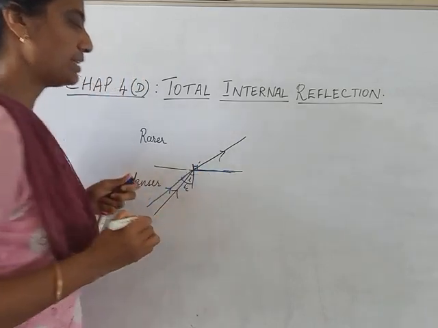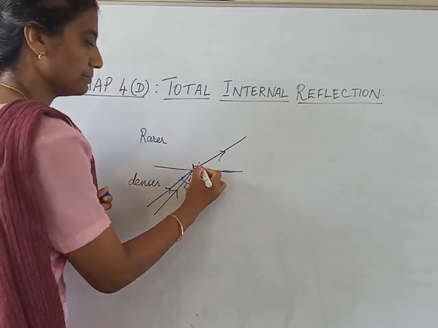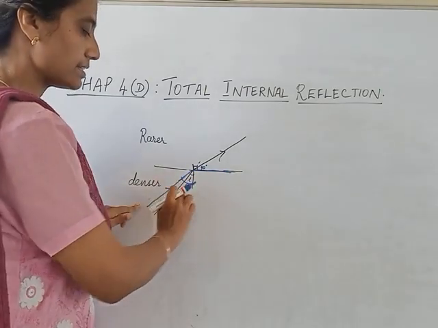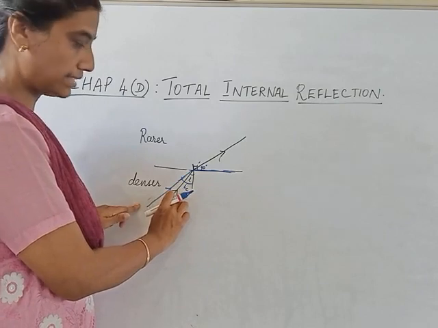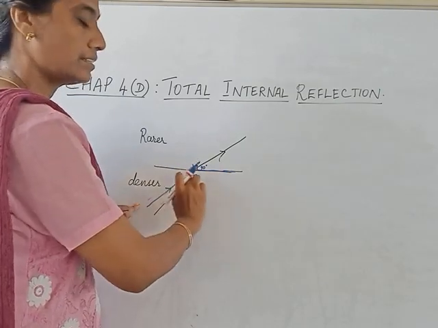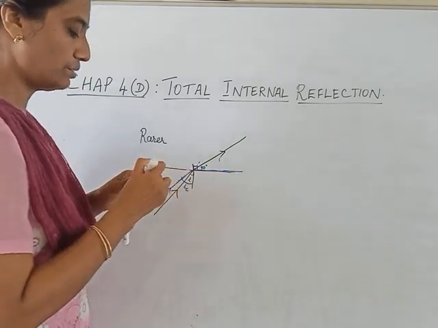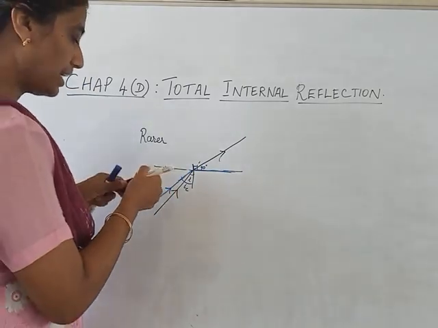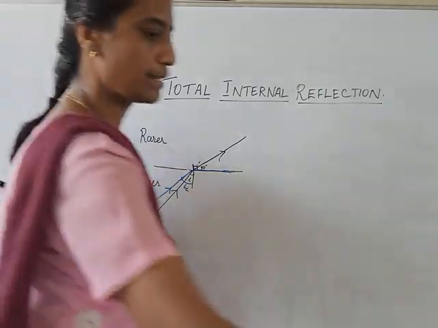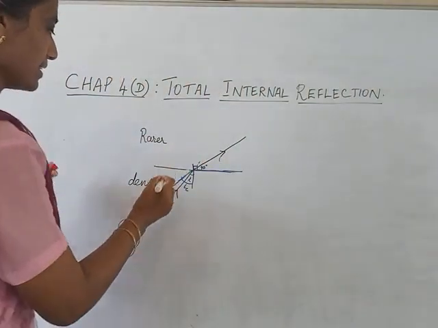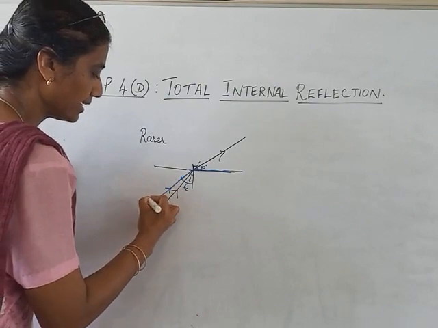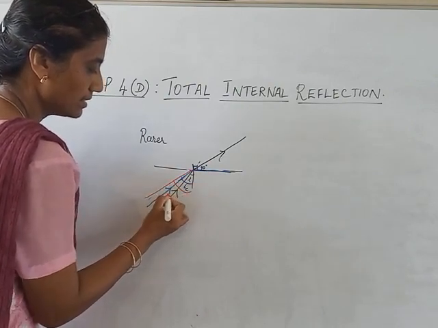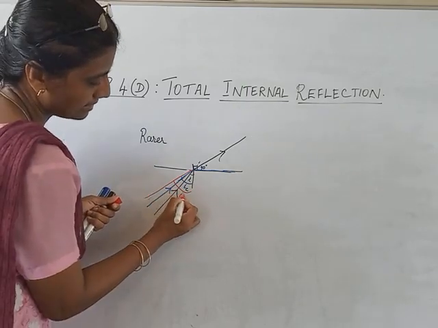That is, it will be refracted through 90 degrees. Whenever the ray is incident at a specific angle called critical angle, then the ray will be refracted through 90 degrees. Then if the angle further increases, that is I greater than IC, now this angle is I greater than IC.